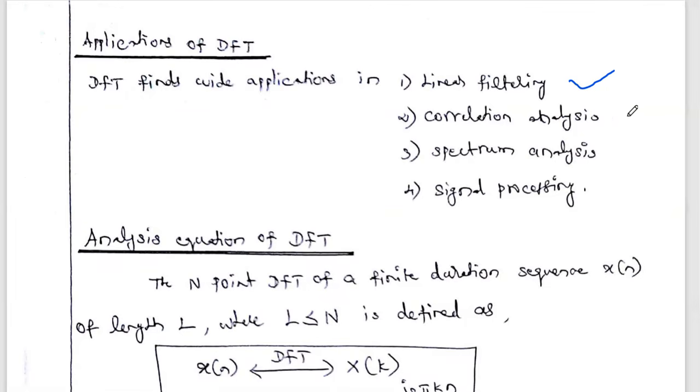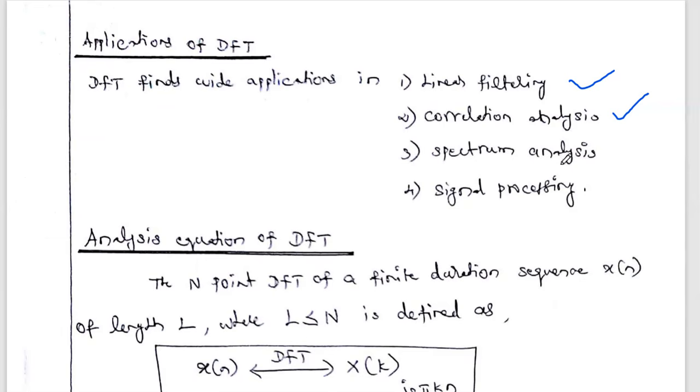Then the DFT is used in applications like correlation analysis. What does correlation mean? If we want to find the relation between two signals, that process is called correlation. In order to find the relationship between the first signal and the second signal, we use a specific term in communication called correlation. So to perform correlation analysis, we use this DFT.